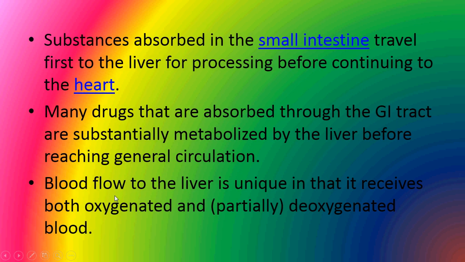So the substances which are absorbed in the small intestine travel first to the liver for processing before continuing to the heart. But there are various types of drugs that are absorbed through the gastrointestinal tract and which are substantially metabolized by the liver before reaching general circulation. And the blood flow to the liver is unique in that it receives both oxygenated as well as deoxygenated blood.